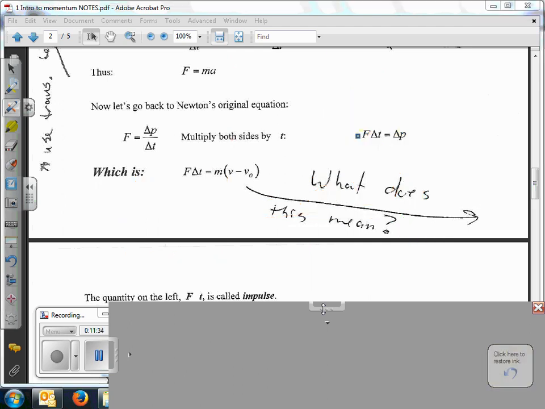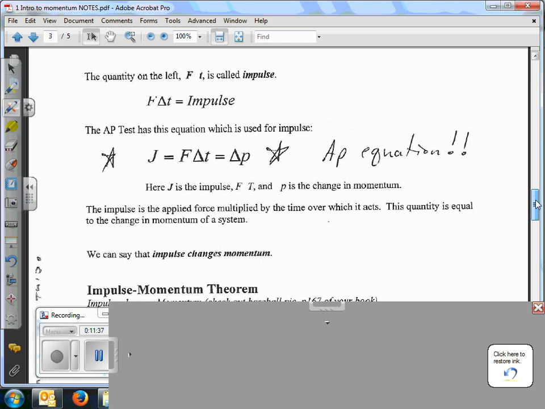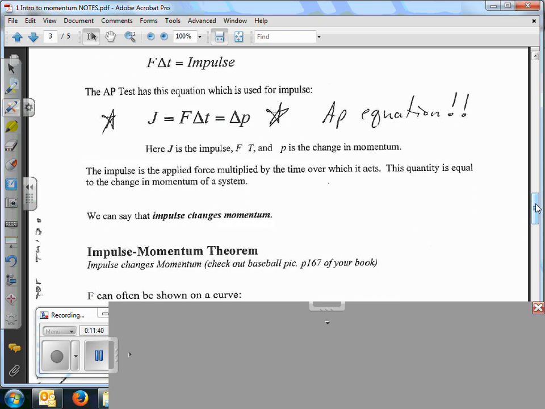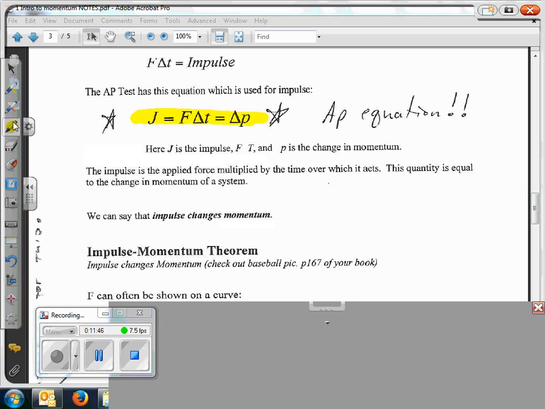So let's look at this then. Here's your AP equation. So we have two equations now. Here's your second one. J, or impulse. Impulse is defined as force times a change in time, which causes a change in momentum. So this is the actual AP equation you will see on your AP sheet. And then the other equation that you'll see on your AP sheet is momentum is mass times velocity. That's all we have to work with for this whole chapter. 2 formulas, 2 days? Probably not.